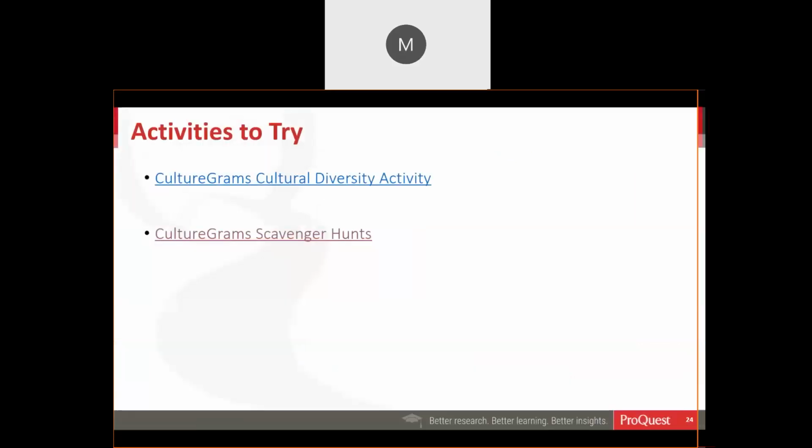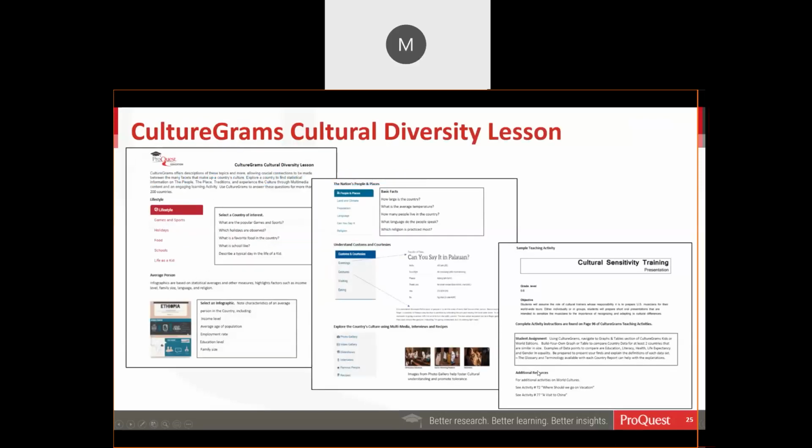So there's a couple of other activities you may want to try. There's a cultural diversity activity, and we also have scavenger hunts. The scavenger hunts are designed for K through 5. They're for Kids Edition, World Edition, and then there's a State and Provinces Edition. I am going to pop those into the chat in just a second, so you'll have the links to those if you're interested in getting to those.